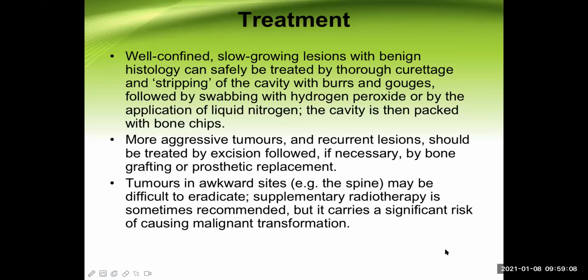Now, what is the treatment of giant cell tumor? Let's talk at the end. A well-confined, slow-growing lesion with benign histology can safely be treated by curettage and stripping of the cavity. So you can see those cavitations there. What we can do is remove the contents through curettage and stripping of the cavity. And these are the different instruments which can be used, like burrs and gouges. So we destroy that area of the tumor.